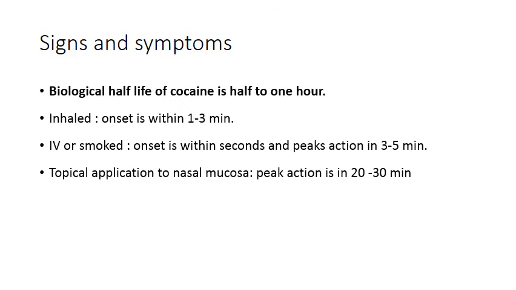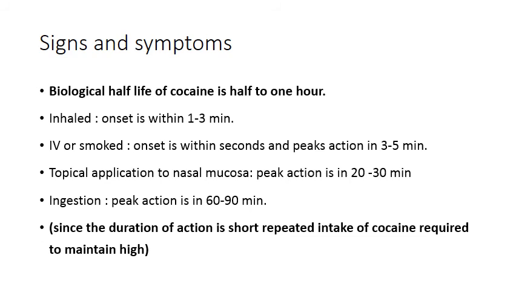With topical application to nasal mucosa, the action is seen in 20 to 30 minutes. And if the cocaine is ingested, the action is a bit delayed. It takes about 1 to 1.5 hours. Since the duration of action is very short, repeated intake of cocaine is required to maintain the high.